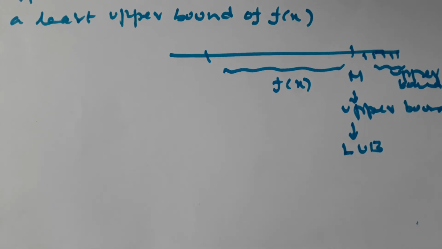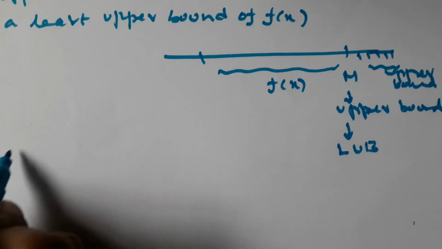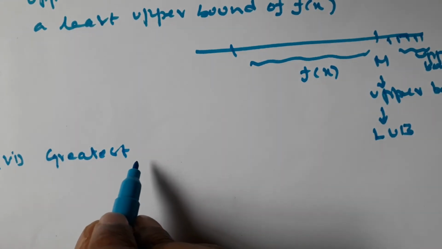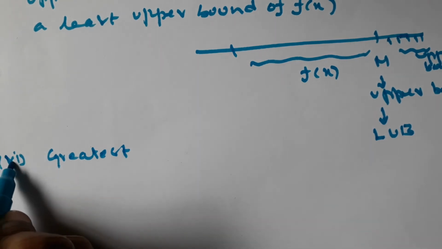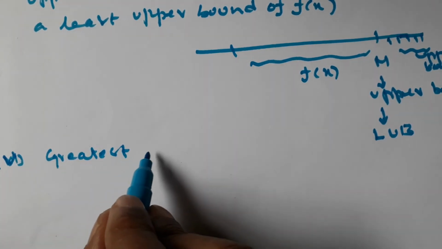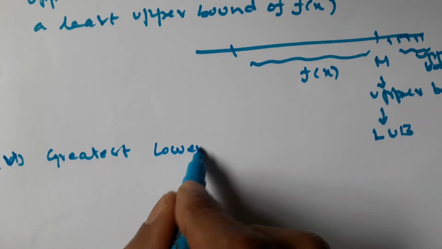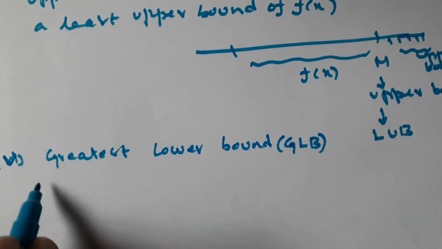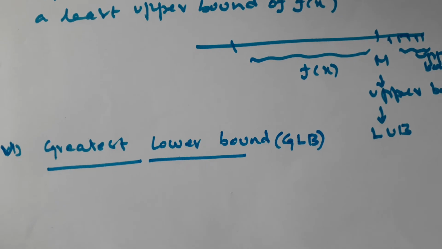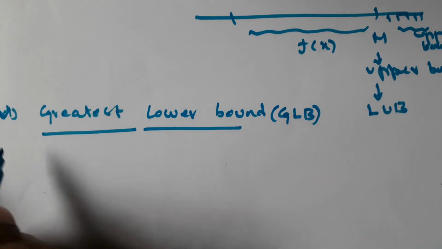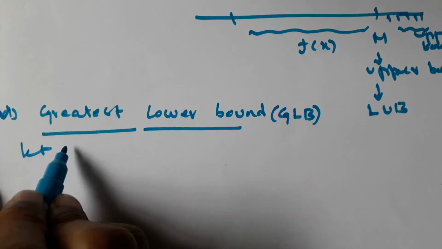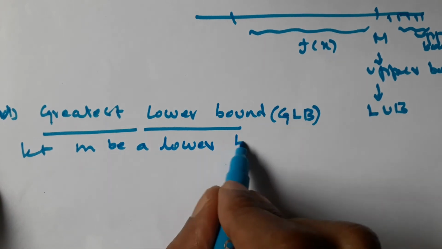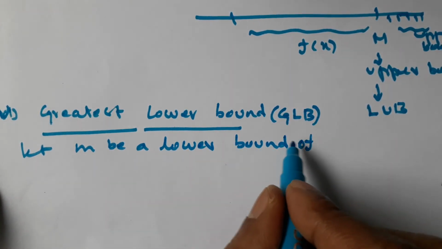So fifth point, greatest lower bound, GLB. Let small m be a lower bound of f of x.